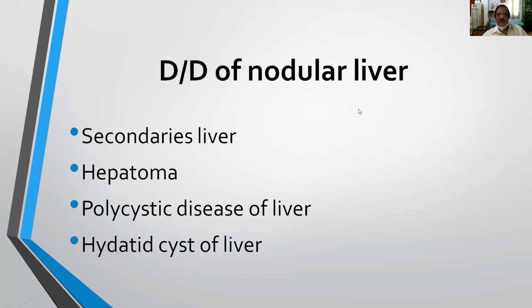And differential diagnosis of nodular liver. When there is a nodular liver, what are the conditions you have to remember which produce nodular liver? Number 1 is secondary liver, then the nodular variety of hepatocellular carcinoma, polycystic disease of the liver, and cyst. These are the 4 conditions which produce nodular liver.